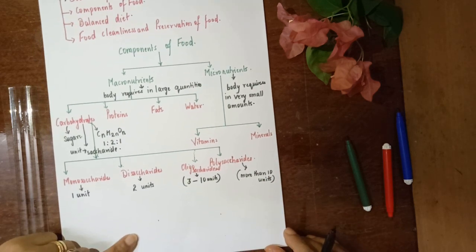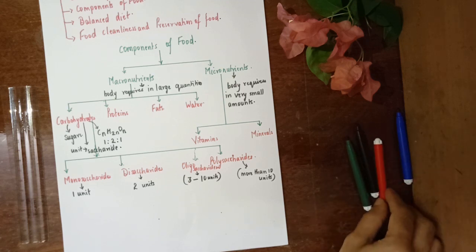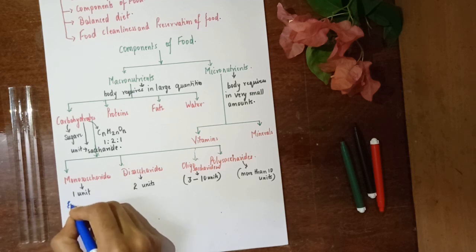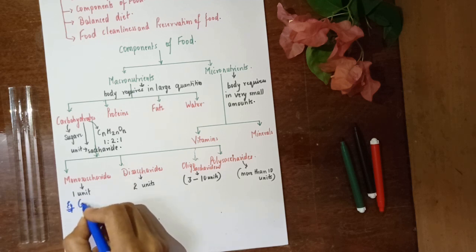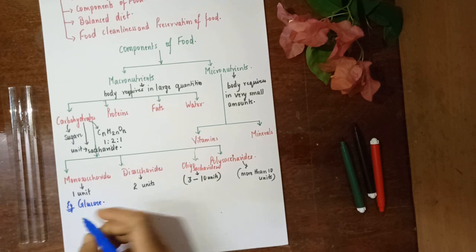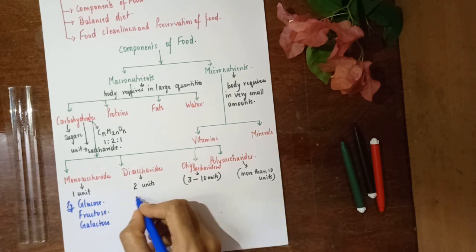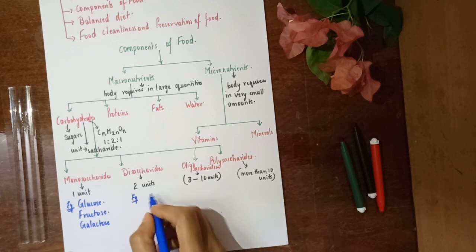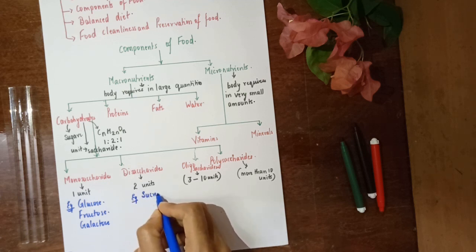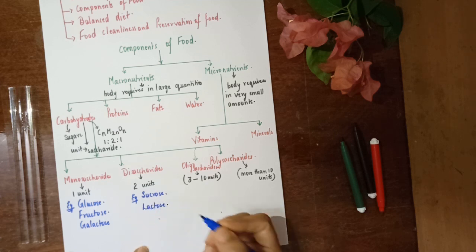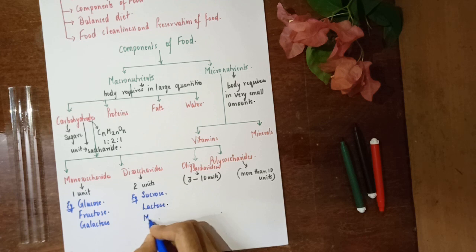Now I'll just give you all some examples. These are the common examples which are generally asked in your exam, so that you can remember them. The first one over here, glucose. Then you have fructose and galactose. In disaccharides, you can write down three examples. You can write down sucrose, lactose, and maltose.